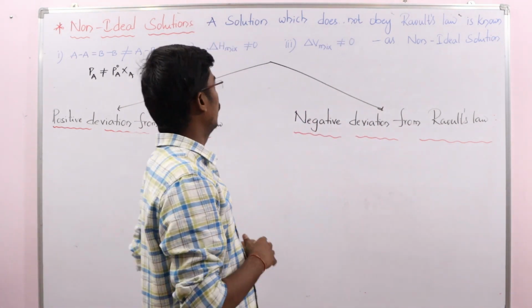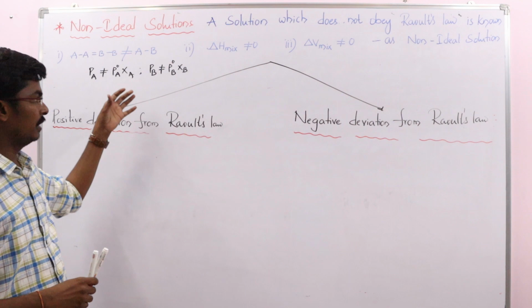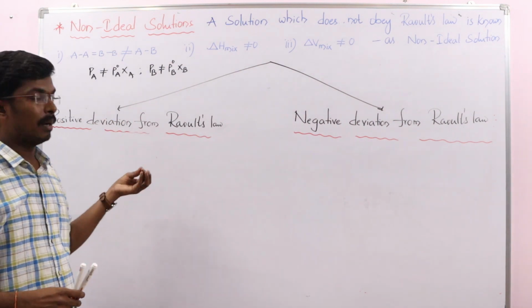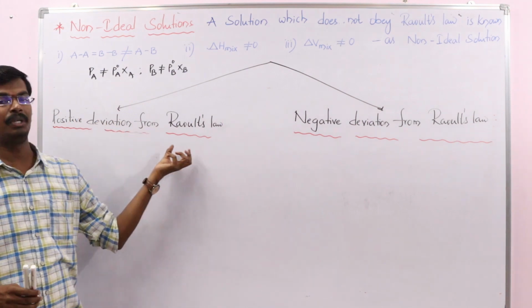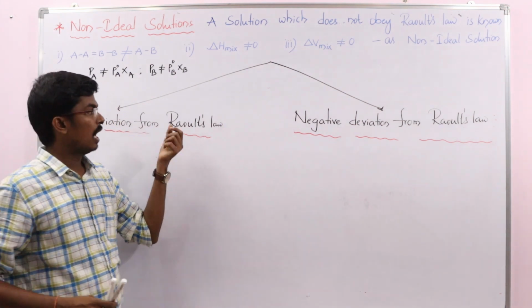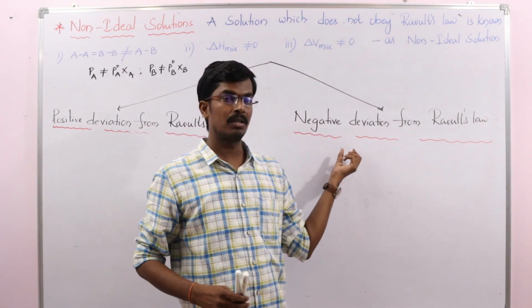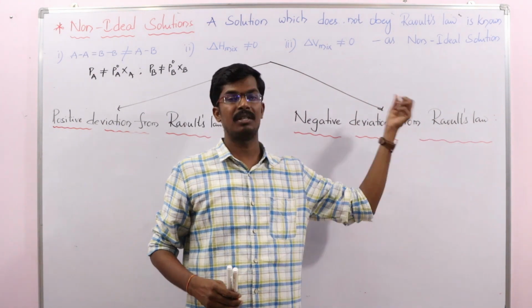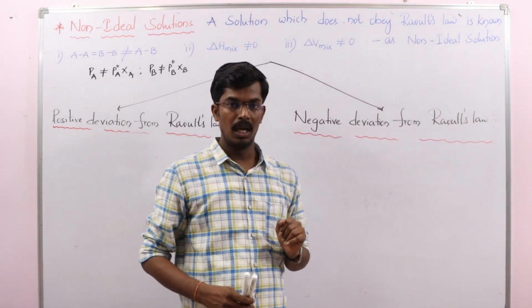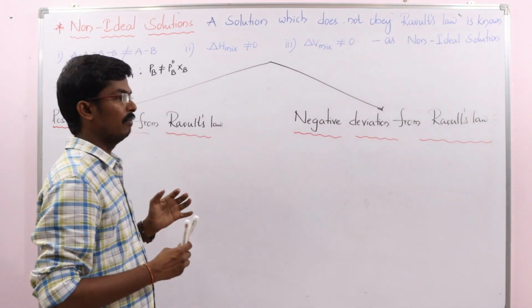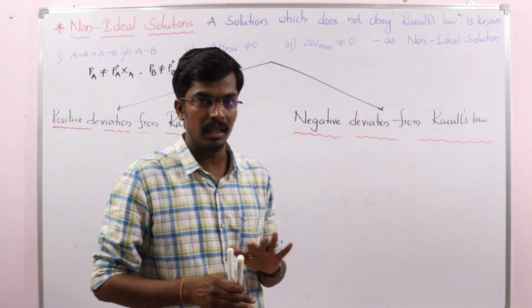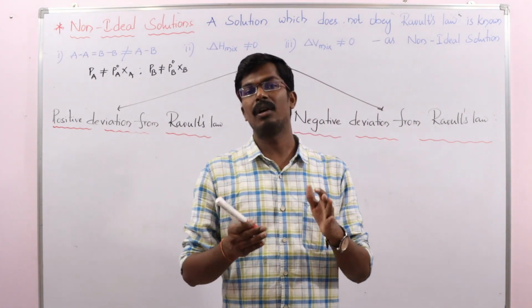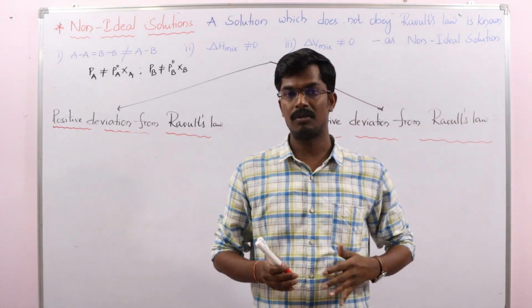That's why I am classifying non-ideal solutions into two types. Some non-ideal solutions show positive deviation from Raoult's law, and some show negative deviation from Raoult's law. Whatever vapor pressure we expect from Raoult's law, we are not getting the same here. When we do get the same, we call it an ideal solution.